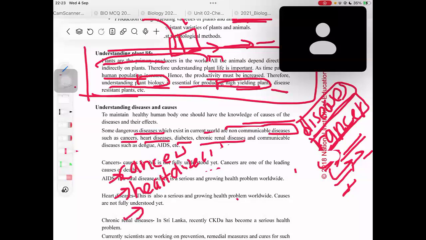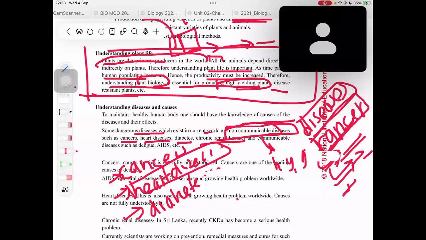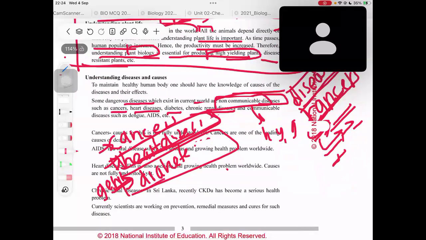And diabetes also. I'm not saying that these are not genetically linked. Non-communicable doesn't mean that it could not be transferred by genetics. Heart diseases could be transferred by genetics. There is a close relationship with genetics when it comes to heart diseases. Diabetes also has a relationship with genetics. In cancers, no genetics are involved in most of the cases. So for heart diseases and diabetes, genetics are involved, but they're non-communicable. That means just because you have it, the person next to you won't have it, right?